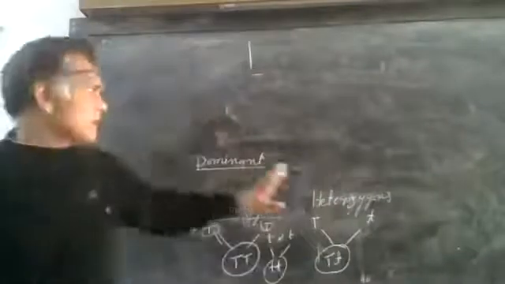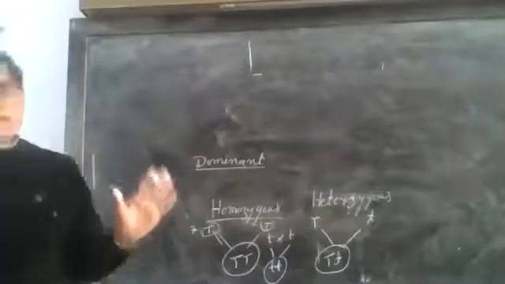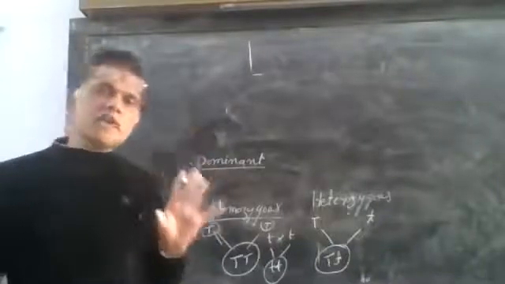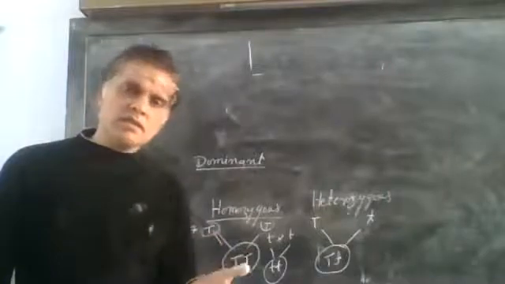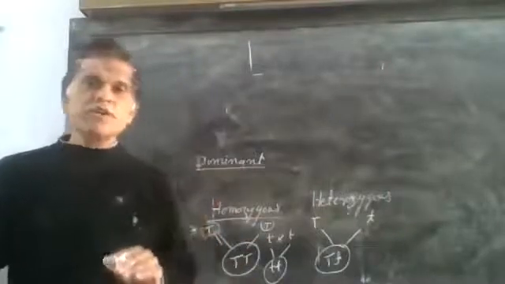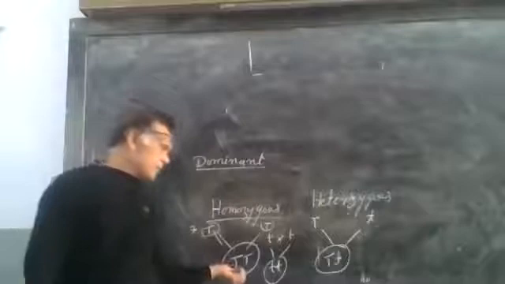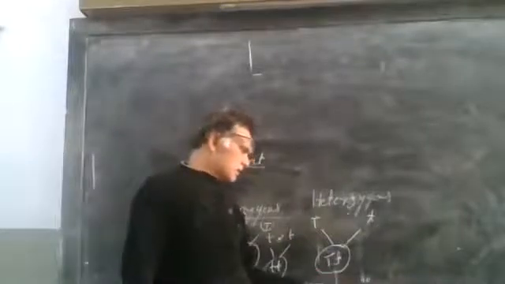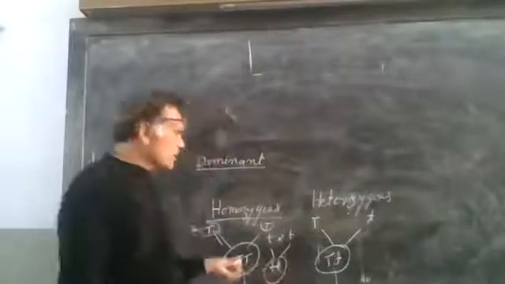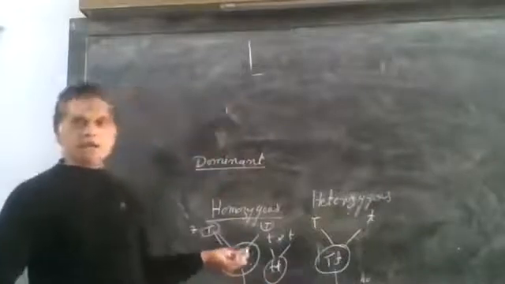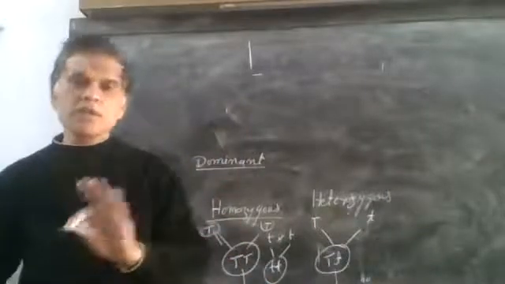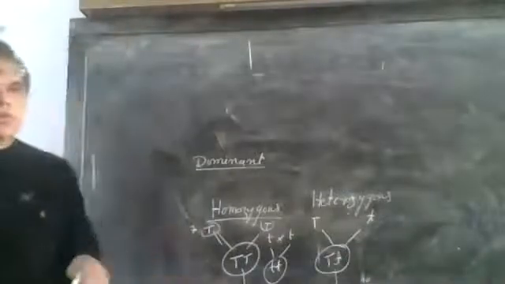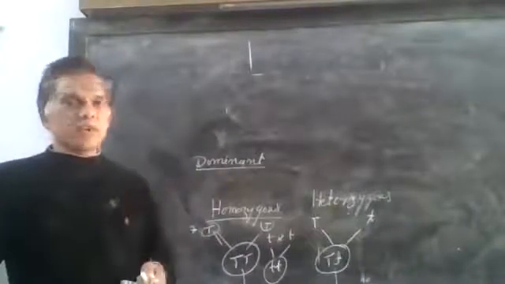So now first we explain dominant. Dominant is a character that expresses itself in homozygous condition, also in heterozygous condition. Means if we grow this plant, it produces tall plants. Here one is capital T, the other is small t, but small t will not show its character. Why? That is the dominant. Another is recessive.